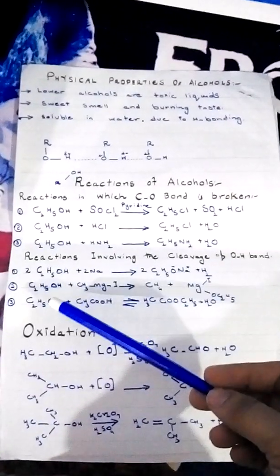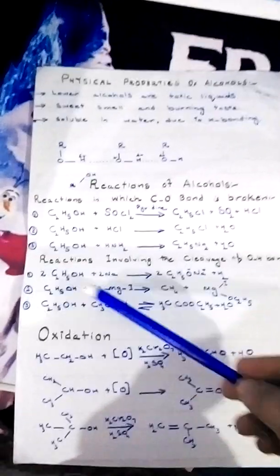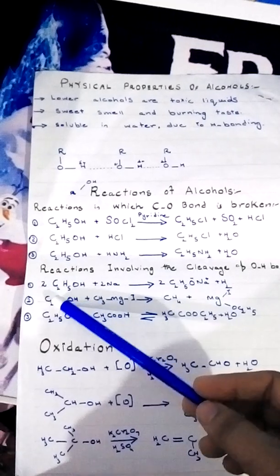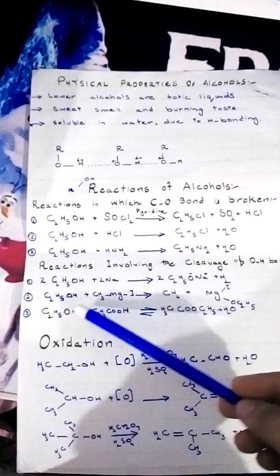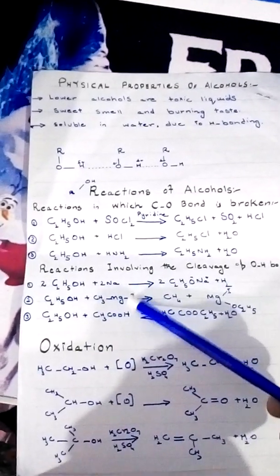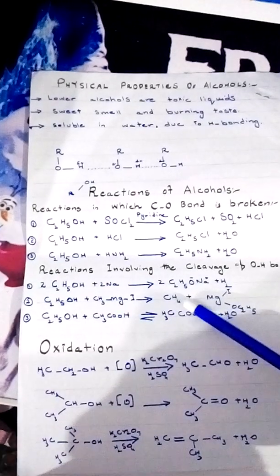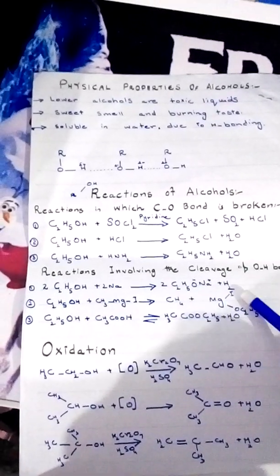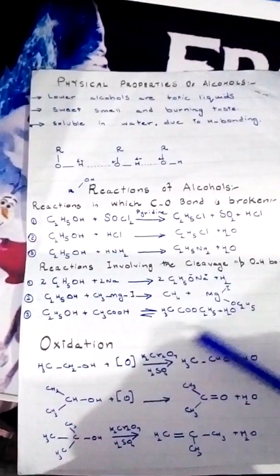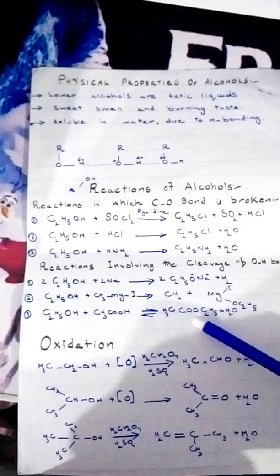Now, the other category of reactions involves cleavage of the hydrogen-oxygen bond. Ethyl alcohol plus sodium gives sodium ethoxide plus hydrogen. Ethyl alcohol plus methyl magnesium iodide, this is a Grignard reagent, gives methane plus magnesium iodide ethoxide. Ethyl alcohol C2H5OH plus acetic acid gives CH3COOC2H5, ethyl acetate, plus water.